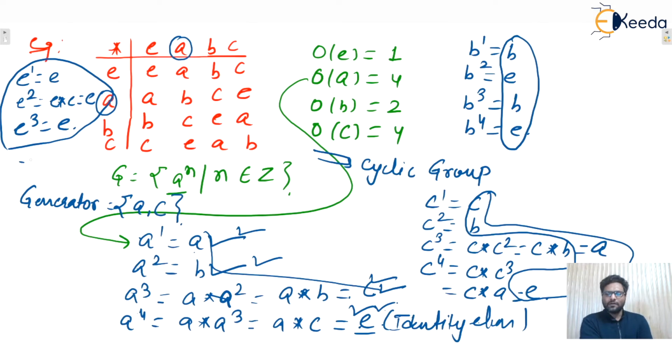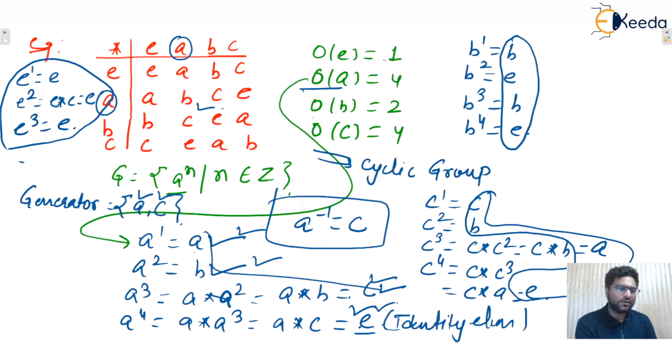So here some observations are there, or we can say that some properties are there. We'll see one by one. First one: let's say in this particular example, A is the generator of this cyclic group, then its inverse will also be the generator of this cyclic group. So here A is the generator, and we know the inverse of A is C. So C will also be the generator of this cyclic group, isn't it? I hope this one is clear to everyone.